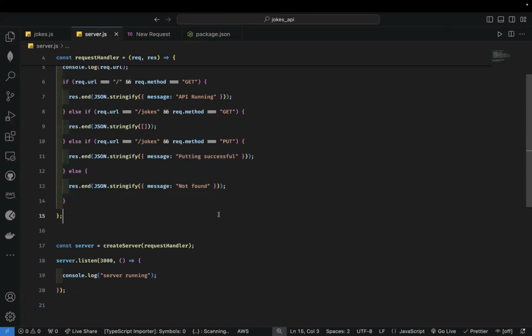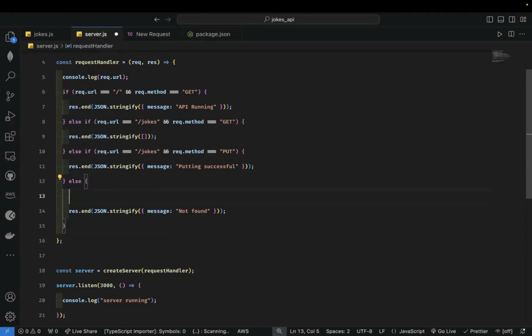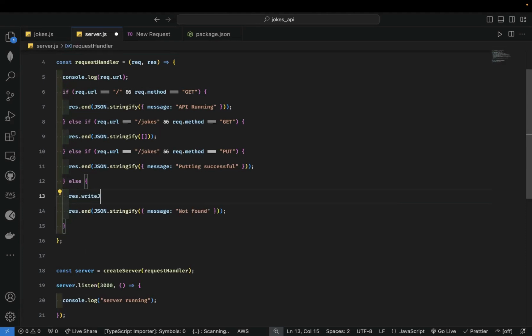So to give the right response for not found errors, what we could do is say writeHead. All these are called headers, all right? So I want to write to the header. So res.writeHead, okay? And that will be 404.